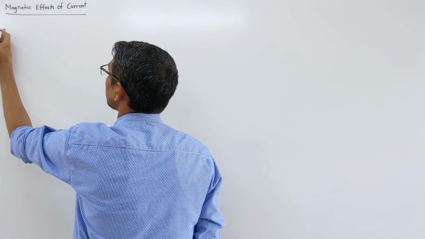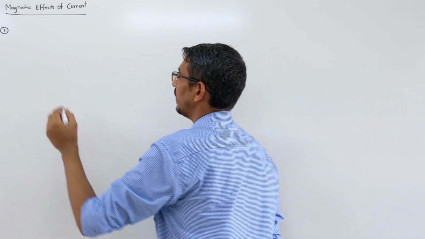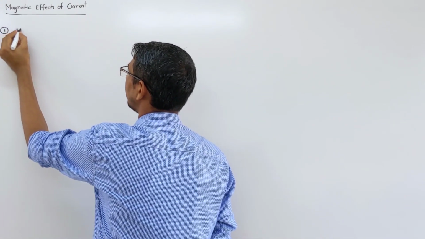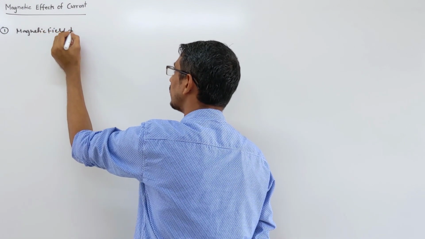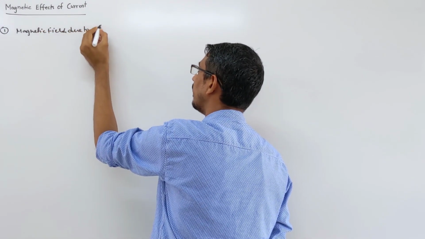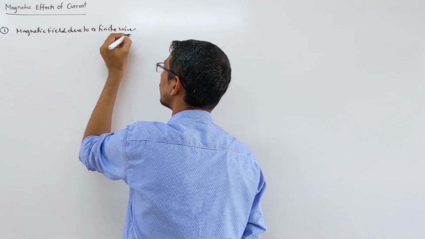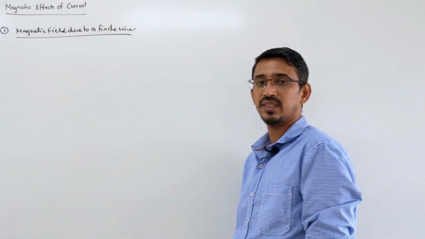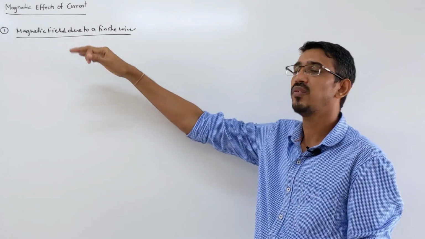First application of the Biot-Savart law is the magnetic field due to a wire. Magnetic field due to a finite wire. Actually, generally this question is not asked in our exam, because for NEET there are simpler formats of this.